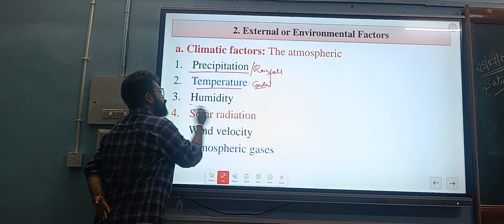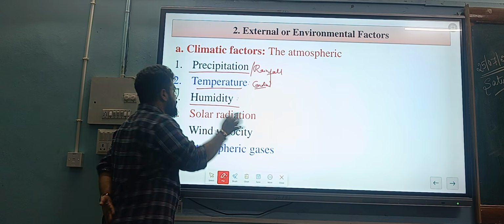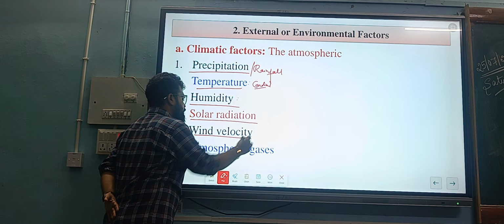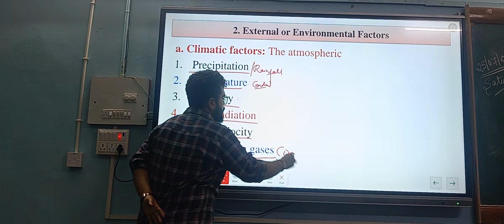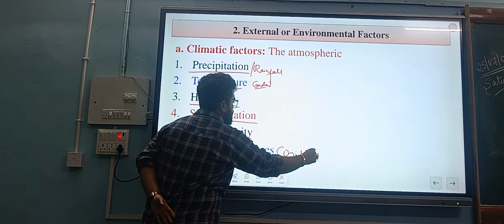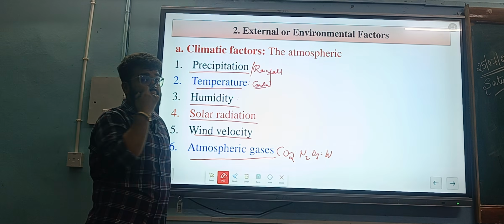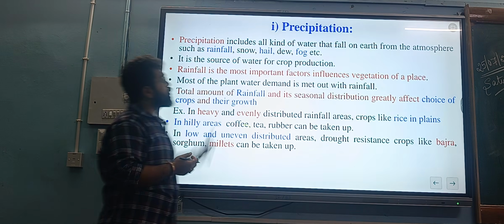The next is humidity, the amount of moisture present in the area. The next is solar radiation. The next is wind velocity and atmospheric gases such as carbon dioxide, nitrogen, oxygen and water vapor. So all these climatic factors determine the growth of a crop.